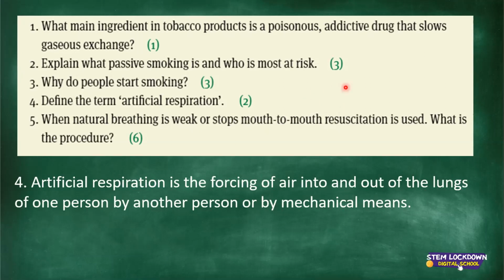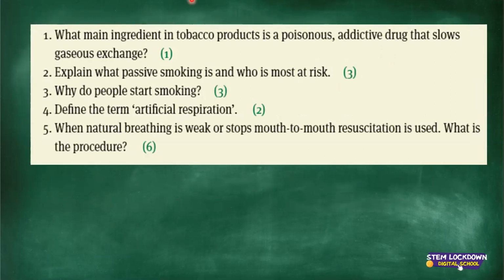So this is artificial. You can do it by mechanical means as well. You force air into a person who is suffering and can't breathe by themselves. So you help them out through artificial means. It can happen by means of another person or by mechanical means where you are put into a machine. And then the next question is, when natural breathing is weak or stops, mouth-to-mouth resuscitation is used.